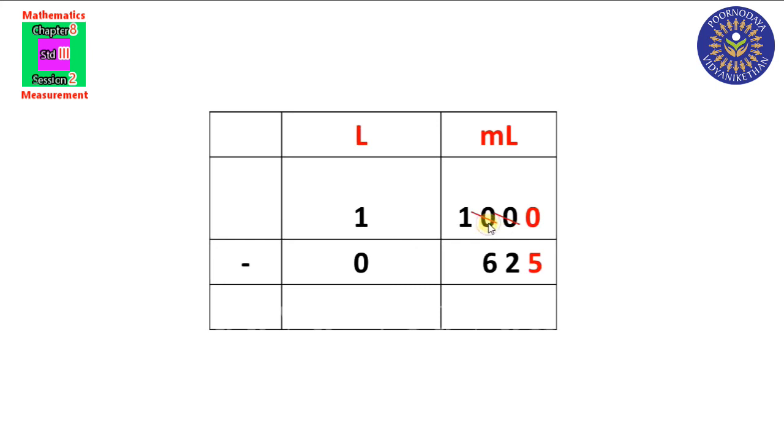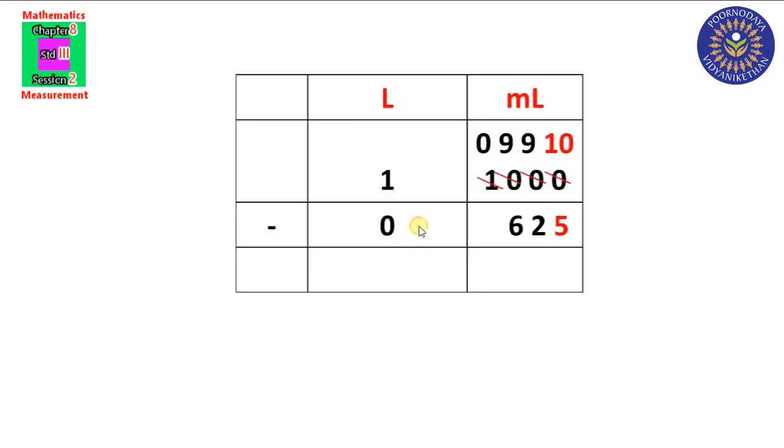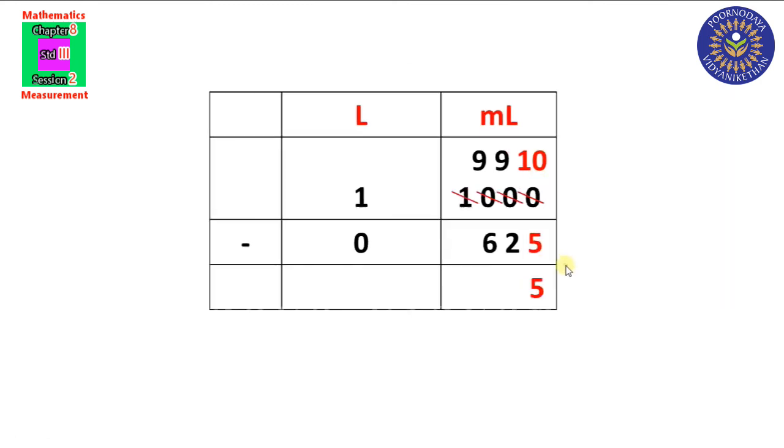In hundreds place there is also 0. So we will borrow 1 from thousands place. When we borrow 1 from this thousands place, actually we are borrowing 1000 from here. So here it is remaining 0 thousands. Here it is 10 hundreds. From this 10 hundreds, we will borrow 100 to this tens place. So here it is remaining 9. From this 10 tens, we will borrow 10 to this ones place. So here it is remaining 9 tens. 10 minus 5 is equal to 5.